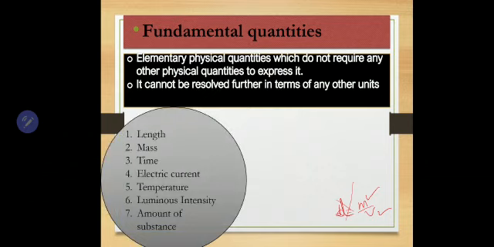If you want to measure length, you will directly measure the length. It does not depend on any other physical quantities. If you want to measure mass, you can directly measure mass. Such quantities are called fundamental physical quantities. So there are 7 such fundamental physical quantities.